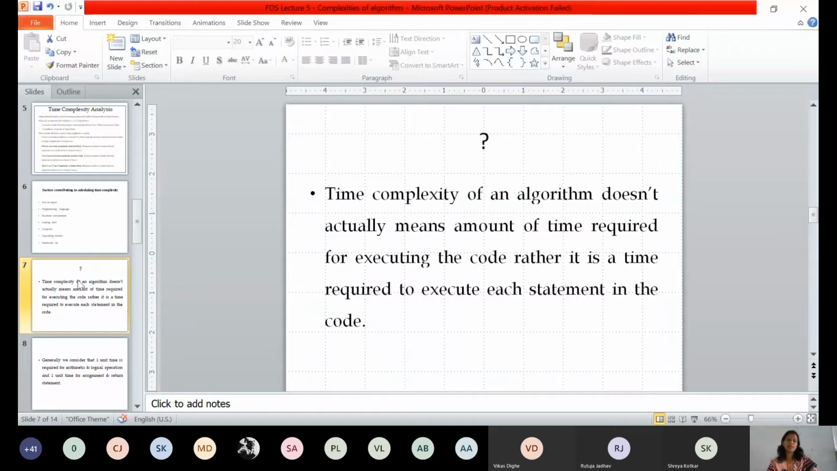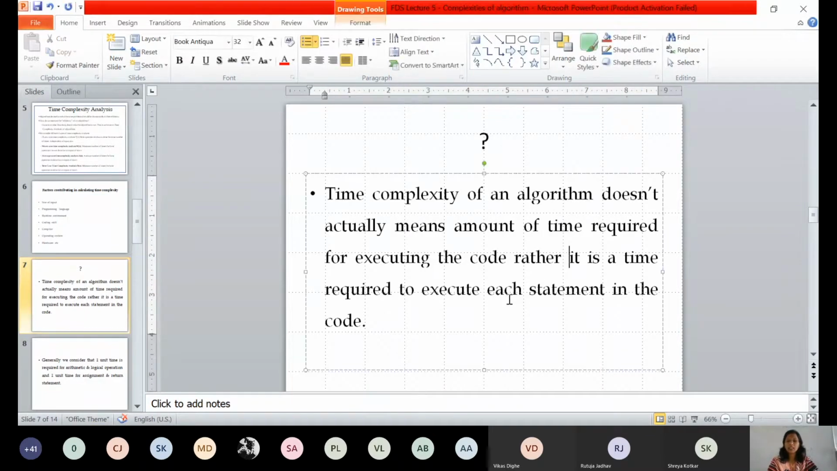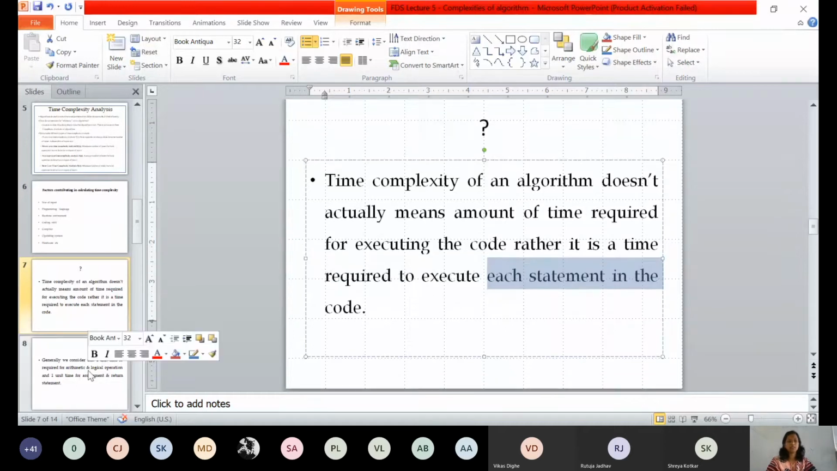As already stated, what is time complexity? Time complexity of an algorithm doesn't actually mean the amount of time required for executing the code. Rather, it is the time required to execute each and every statement which you have written in your algorithm. So the total time is okay, but that is not the time complexity. In actual, how much time is required to execute each statement in the code is your time complexity.